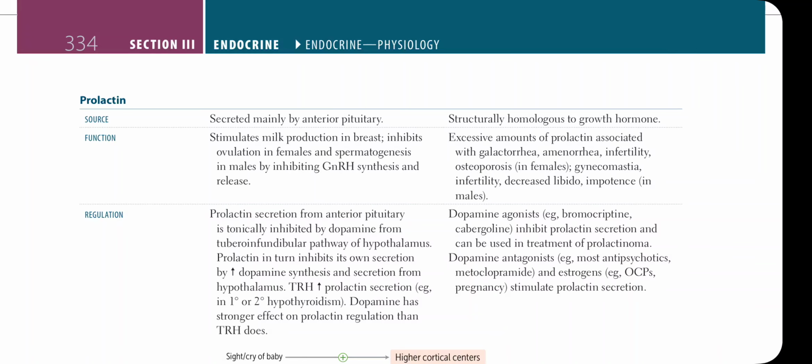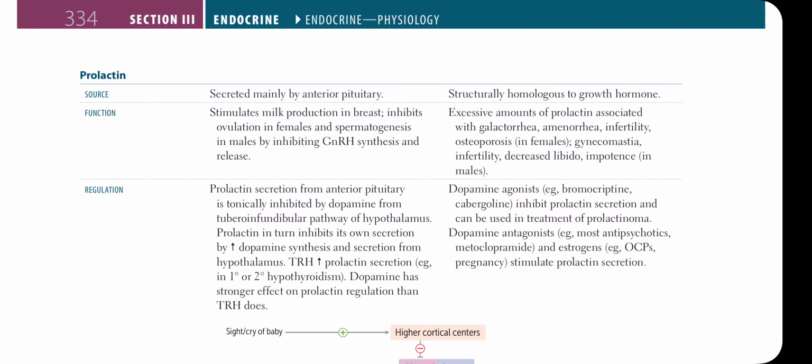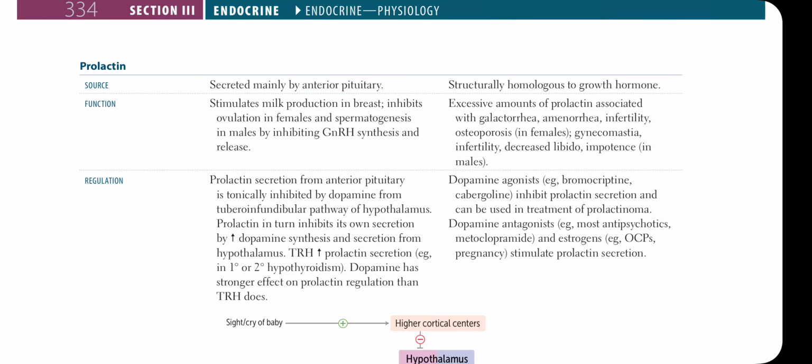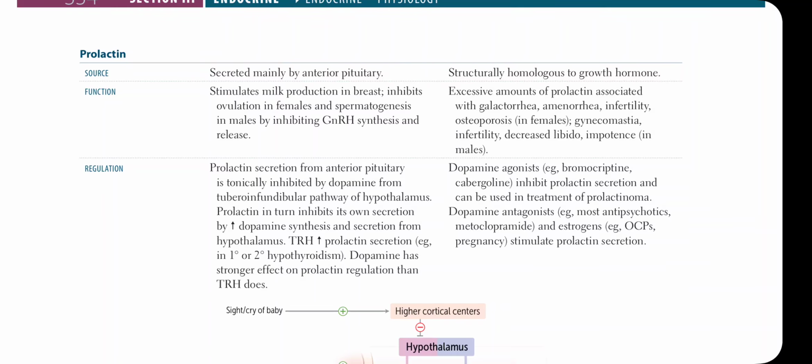Now, what happens to the level of prolactin if it has been producing and now it has to decrease its production? Prolactin basically regulates its own production. When there is a high amount of prolactin, dopamine would be released, and this dopamine at the tuberoinfundibular pathway of the hypothalamus will block the prolactin release, and a high amount of dopamine will cause a decrease in the prolactin level.